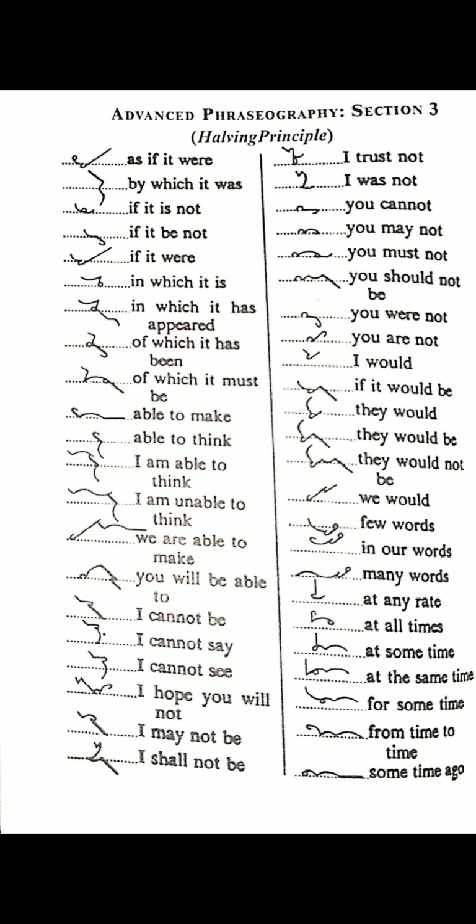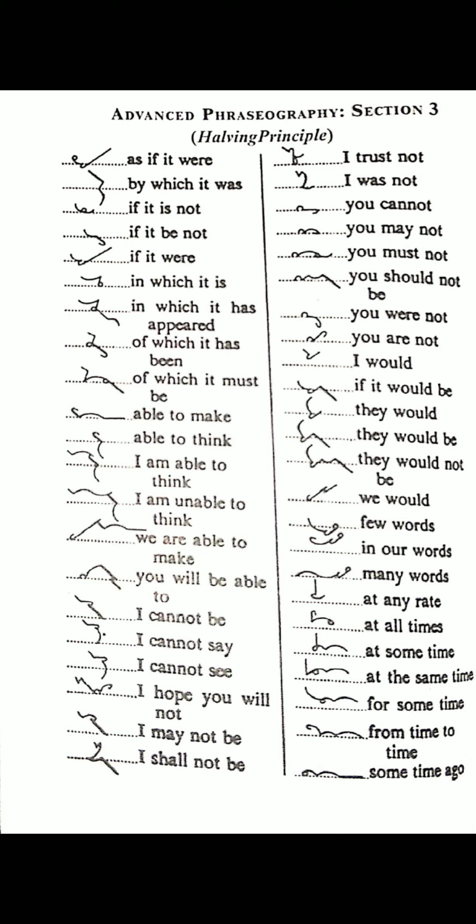"I am unable to think": I, "am", in stroke, "unable", able half for 2, "think". "We are able to make": way upward R, able half for 2, M and K. "You will be able to": you, L upward B, "able to", able half for 2.